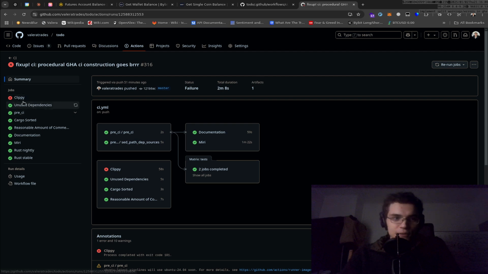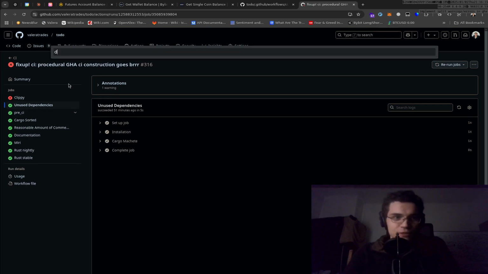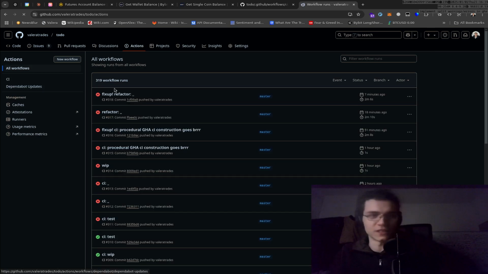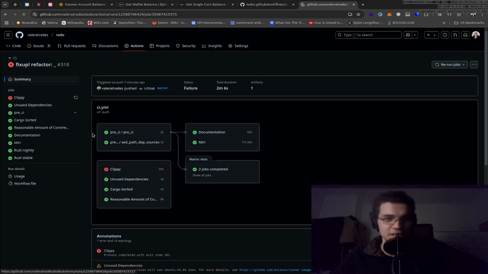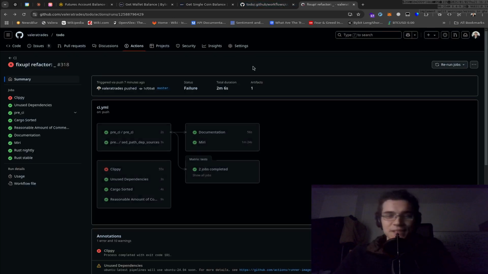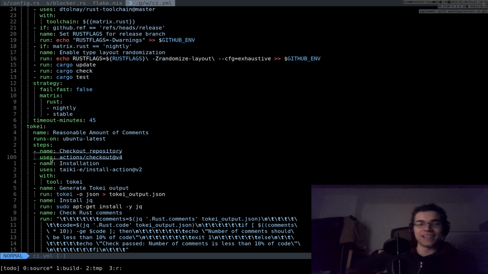And this is all done without YAML. It compiles, it works, it is beautiful, it is magnificent. It works. It does work, except for the Clippy, but that's my fault. Not the framework's. This particular project. And yeah, I'm very happy about this.